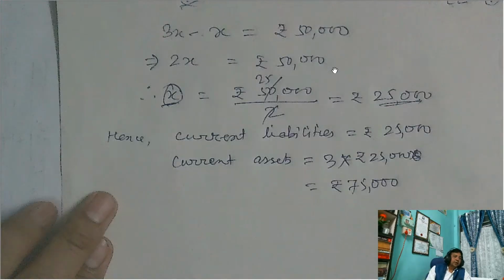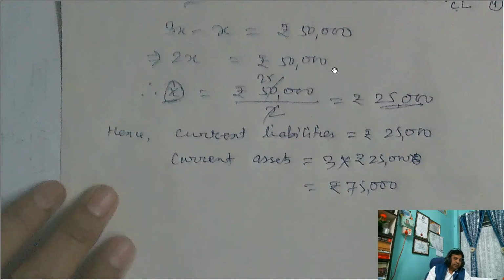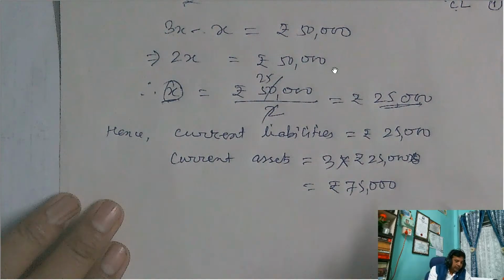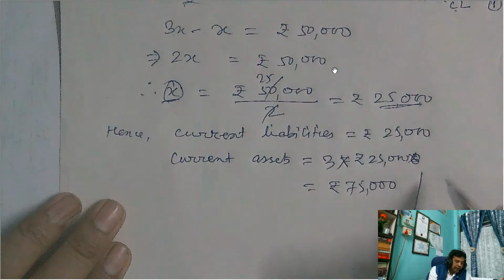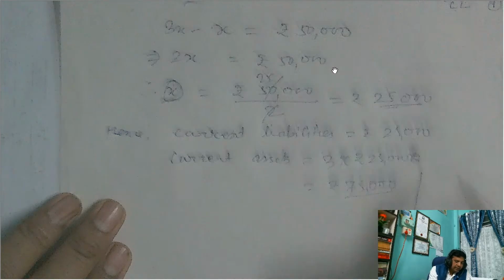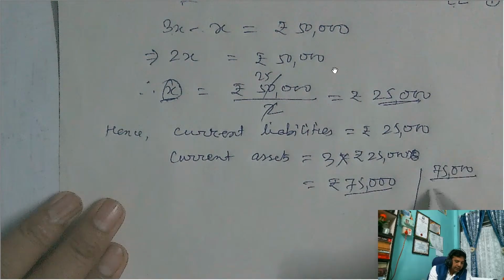Okay. So the current asset is 75,000, current liability is 25,000. Now if you verify this, then you will get the 3 is to 1 ratio. How to verify? You know the current ratio formula: current assets by current liabilities. So current assets is 75,000 and current liabilities is 25,000. Now you will get the same ratio, 3 is to 1.